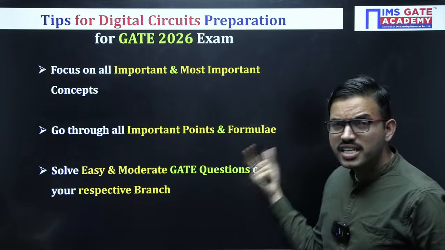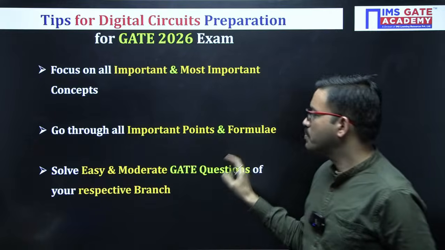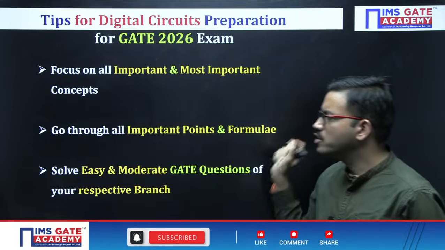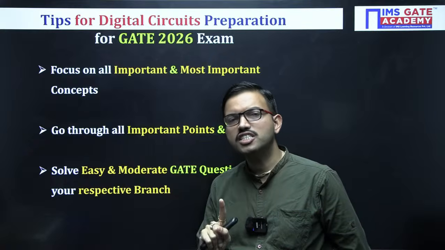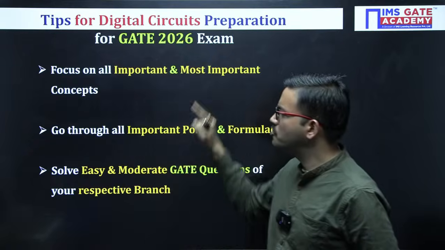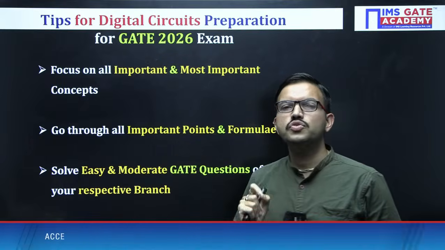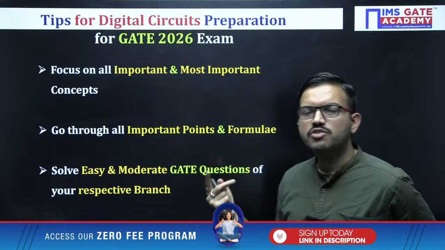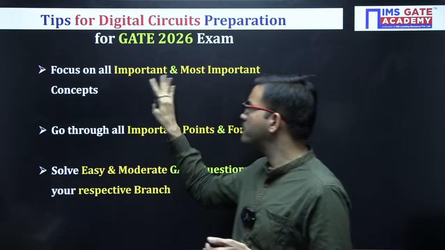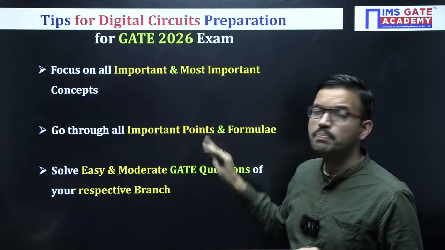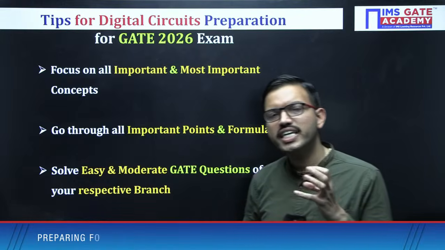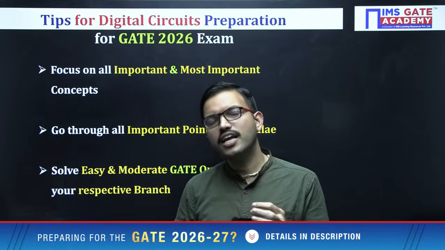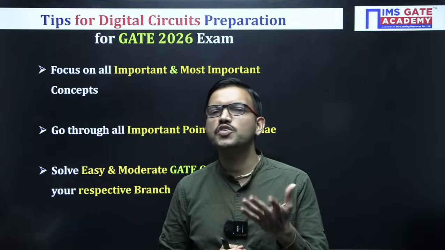After that, as I mentioned earlier, take the important note points from the previous year questions with respect to your respective branch regarding the digital circuit subject. Just try to solve easy questions for every chapter first. After you get some confidence, go through every chapter once again, and try the questions you feel are moderate. If you try the easy and moderate questions by yourself with the help of the important concepts and points you have referred, you definitely get confidence and an overview that even with a little bit of preparation, you are able to solve some GATE questions. That itself will give you confidence like anything.